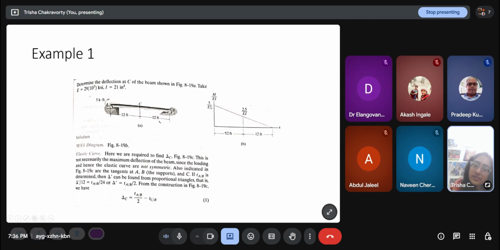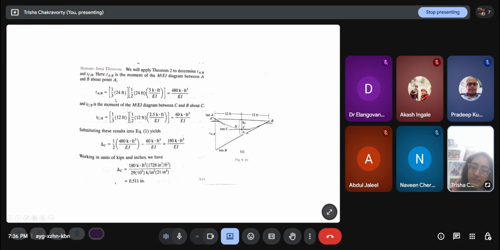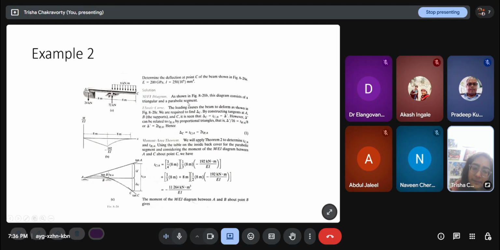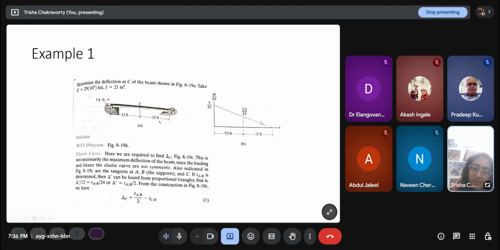The centroidal distance of a triangle from point A is one third of 24. So one third of 24 into the area under the curve is t A/B. And t C/B is the moment of the M by EI diagram between B and C about C.